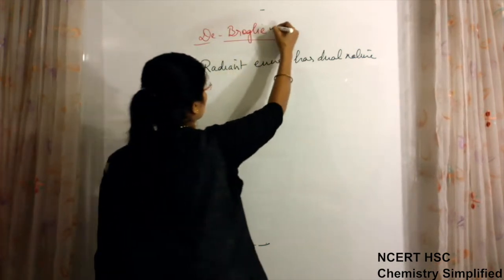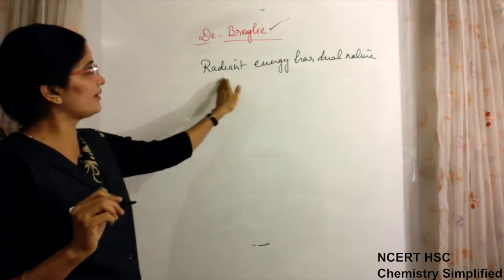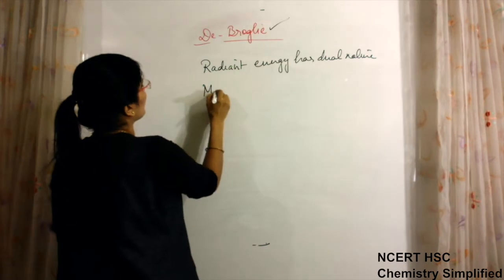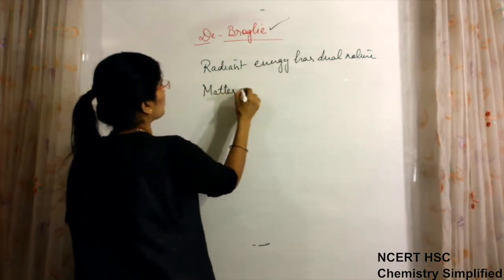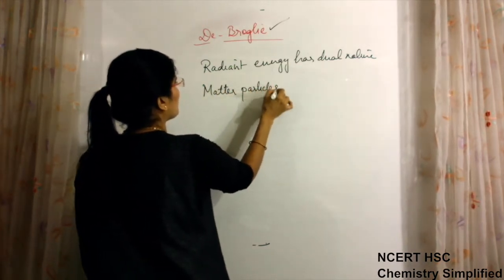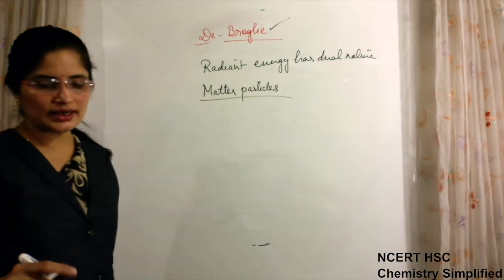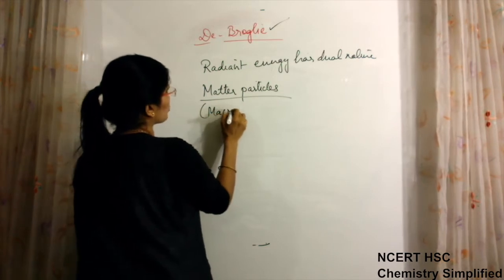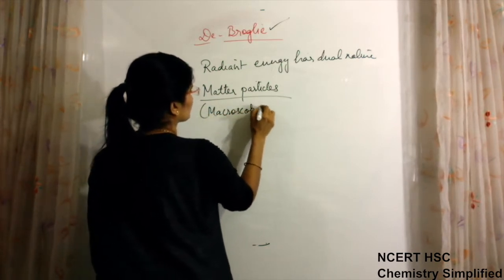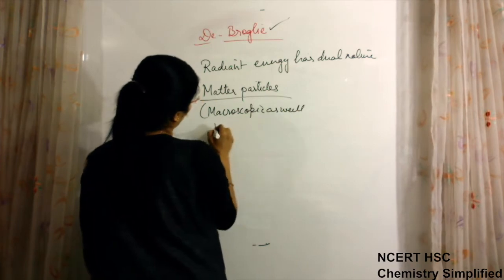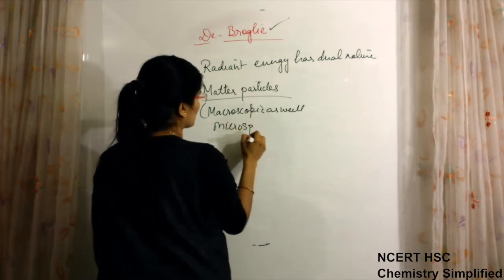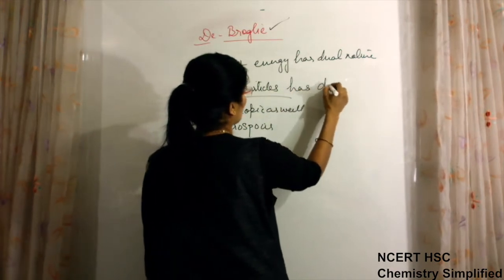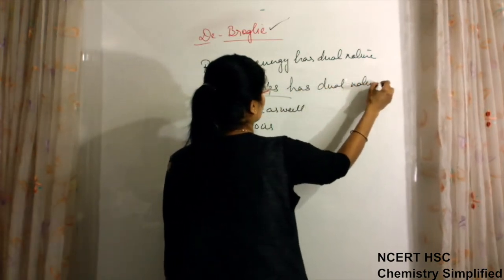Now, de Broglie told that not only radiant energy has dual nature, but all matter particles do. Matter particles means what? Anything that has mass and occupies space. Matter particles, macroscopic as well as microscopic, have dual nature.